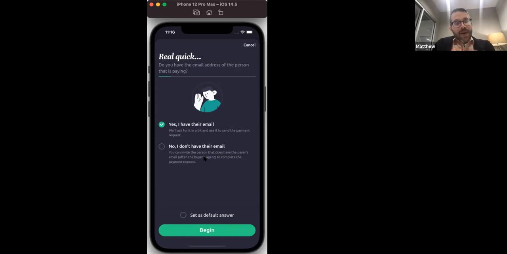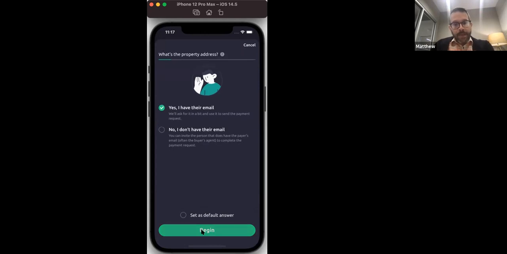opportunities. What it does basically, I'm just going to click on the yes for today, but let's say you clicked on no down there at the bottom. What that would do is essentially it just adds one extra step to the process. And what it does is it sends the email to, in this case, probably the buyer's agent, who would be filling in any missing pieces of information, namely the email address of the buyer. But if you have the email address, no big deal. You can skip that entire step and we'll just click yes at the beginning and click begin.